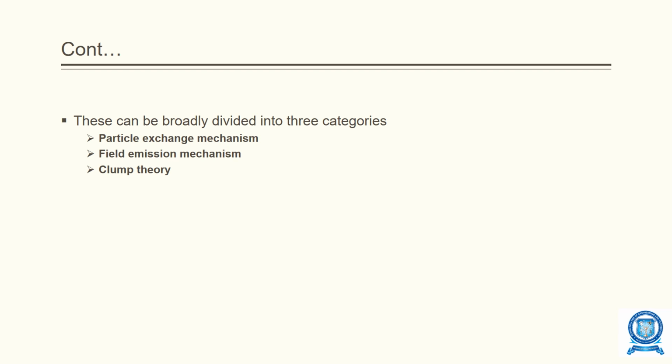We know that the basic property of a perfect vacuum is that it has no conduction and it acts as a perfect insulating medium, these two things. So now, with these three mechanisms, we are going to see how the breakdown takes place in vacuum. First, let us discuss in detail the particle exchange mechanism.